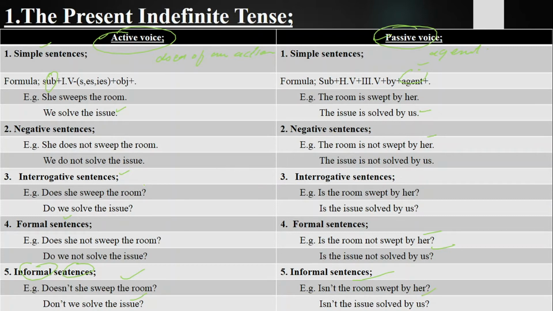How you are going to change them from active voice into passive voice, as we have learned the rules that subject takes the place of object and object takes the place of subject. We always use third form in passive voice. After third form we use by, and then after that we put agent, at the end we put full stop. So this is the first tense, how you are going to change them from active voice into passive voice.